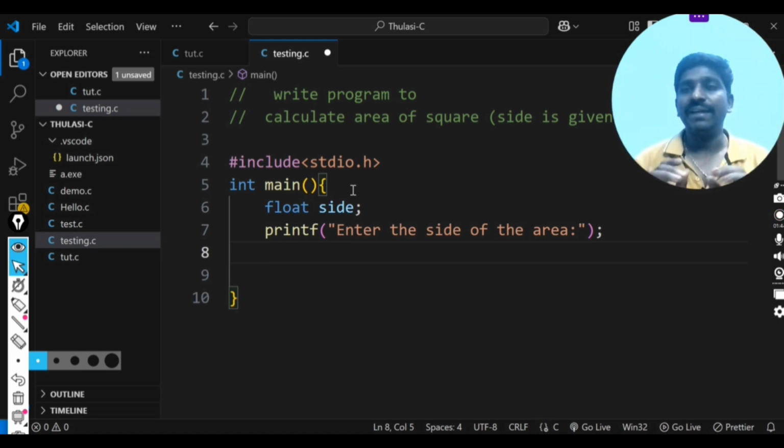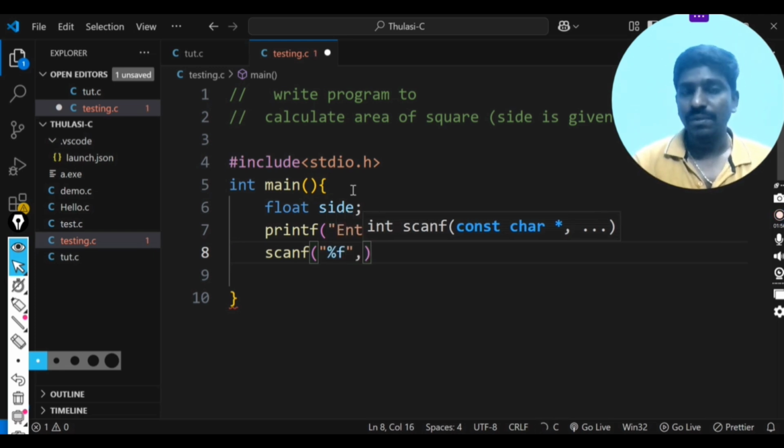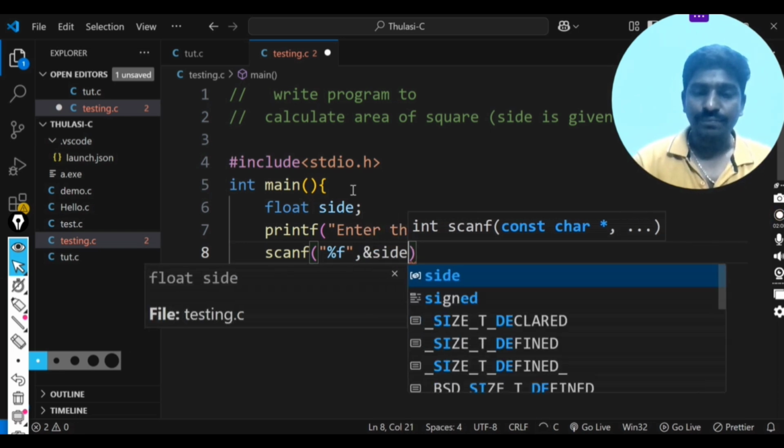Now I have to enter some value, and it will go there and be stored. So for that, scanf with percent f; the format specifier is always f for floating point. It will take the address of side.